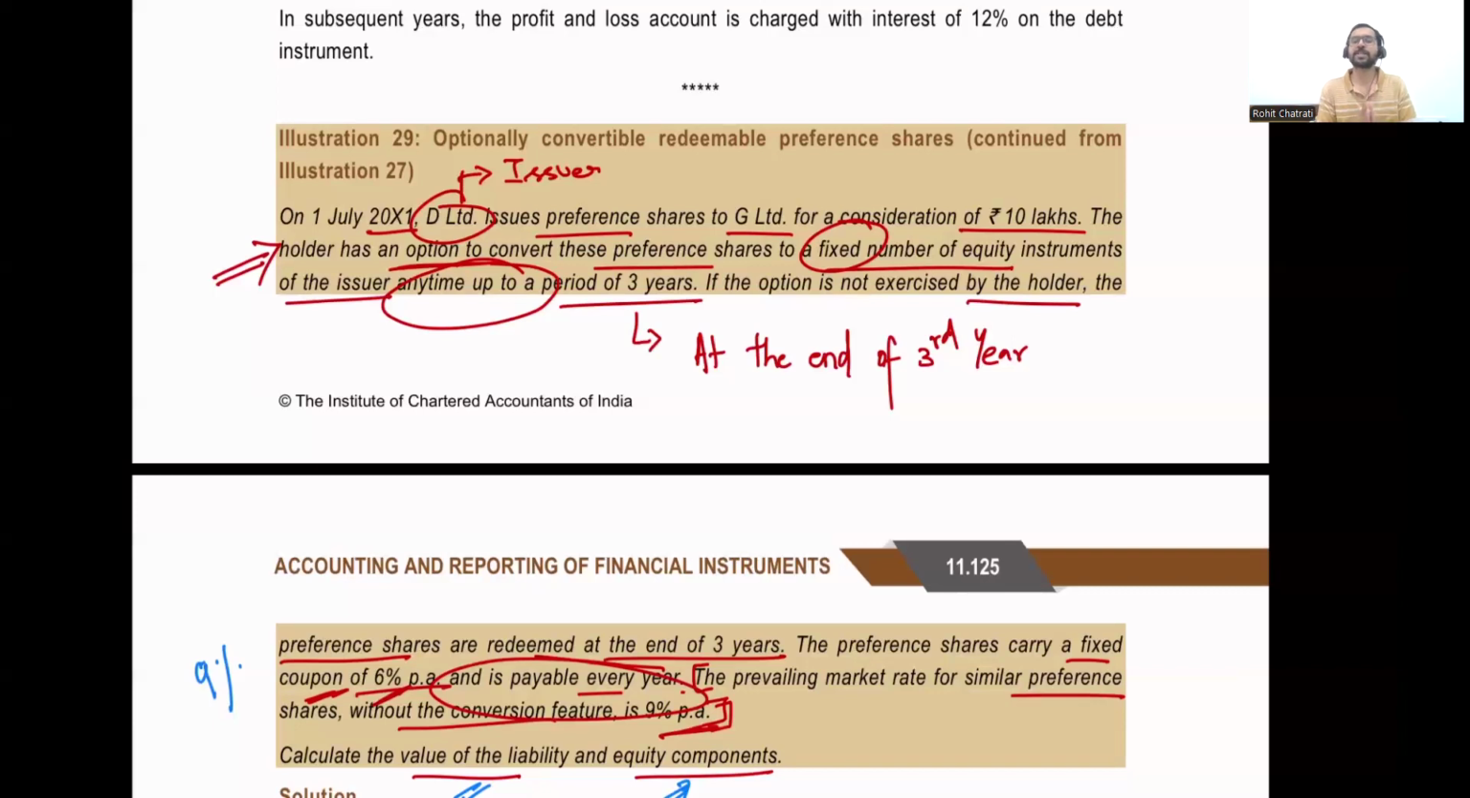So implicitly, the liability value will only be equal to the present value of the coupon payments that are required to be paid over the next 3 years. The remaining will be classified as equity value. That is how the answer would change. Let's now summarize what we discussed.